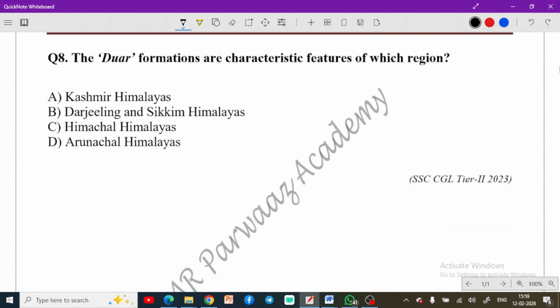The Dwar formations are characteristic feature of which region? Dwar formations, these are important as well. Dwar formations are very important. This is the characteristic of which region? Kashmir Himalayas, Darjeeling and Sikkim Himalayas, Himachal Himalayas, and Arunachal Himalayas. Remember this, we have not read anything like Dwars in Kashmir Himalayas. Okay, we know that we have read Dunes.